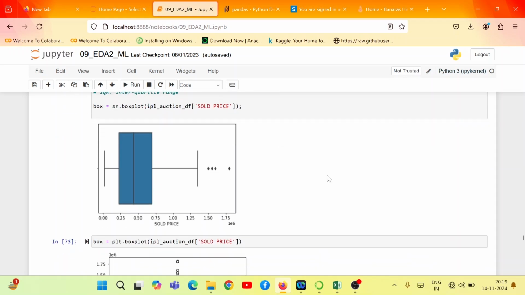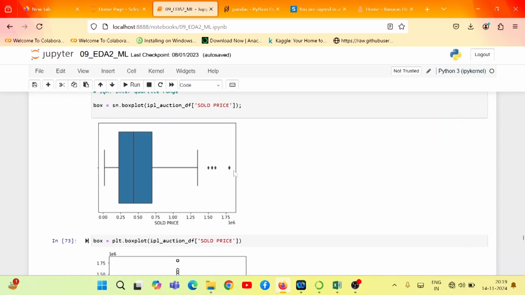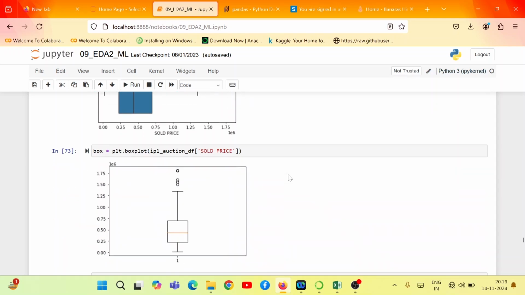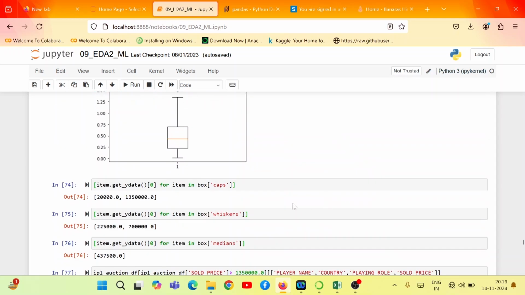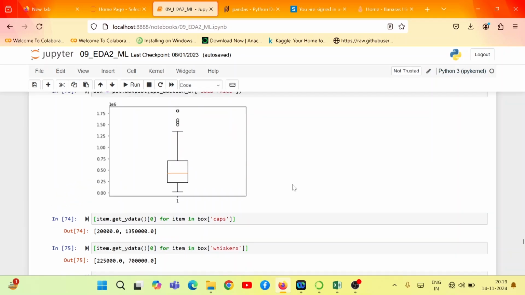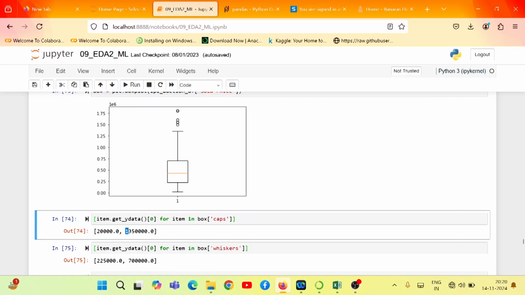After plotting it, you may see these values are nothing but the outliers. We have to figure out who are the values which are coming out of it. For that, I am trying to find the caps, right? This line is nothing but the caps. Firstly, figure out what the caps value is. We have this statement, and by executing it, it will give you the caps value. You may see here the lower cap value is this one, the upper cap value is this one.